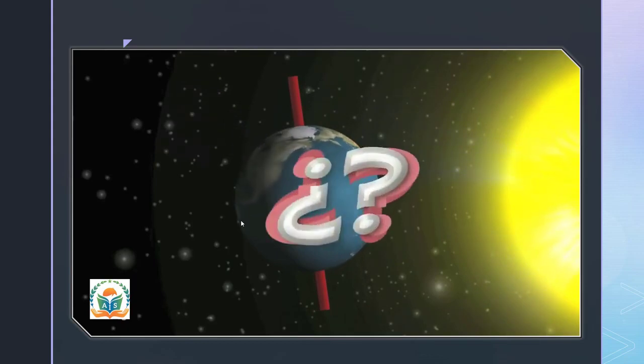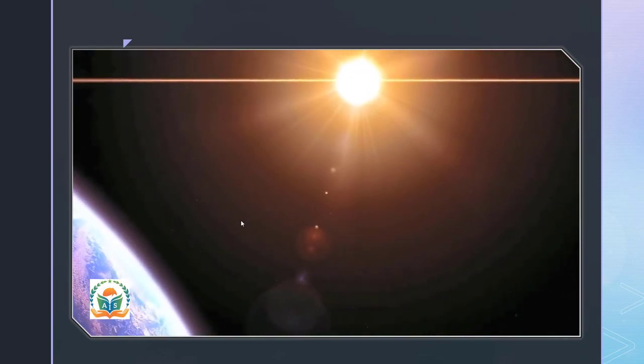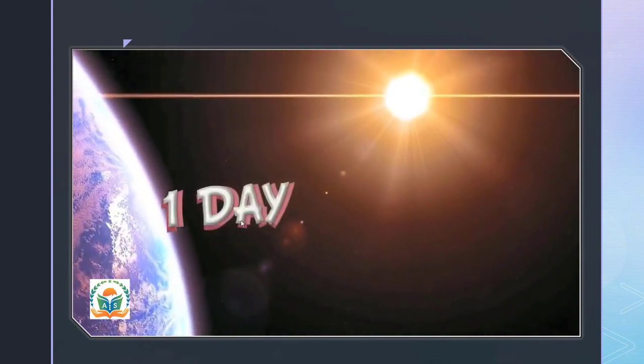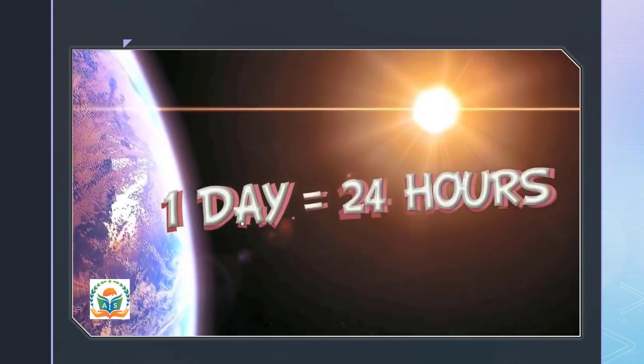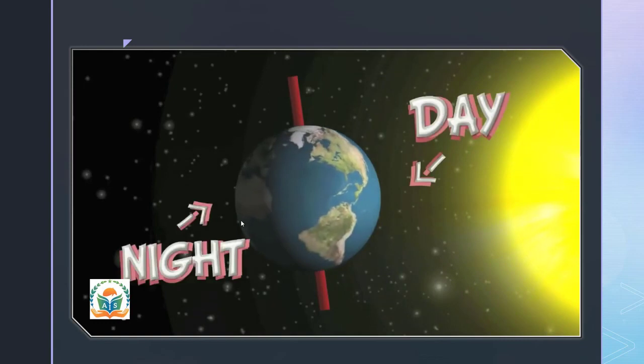Do you know how long it takes to make a complete turn? It takes 24 hours to make one rotation. Think about it for a second. One day and night together lasts 24 hours too. So the movement of rotation causes day and night. Now this is how day and night changes.